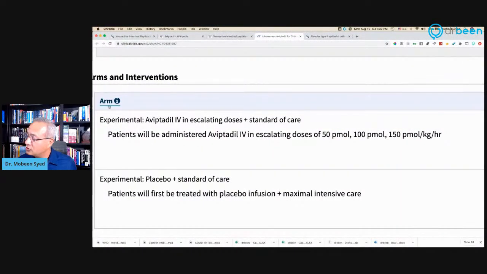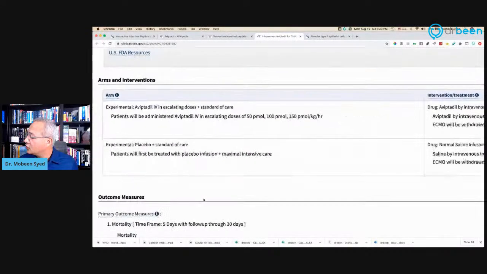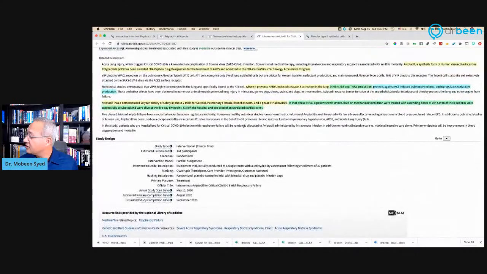Experimental Aviptadil IV, not inhaled, in escalating doses, plus the rest of the care. So what is the dosage? Patients will be administered Aviptadil IV in escalating doses of 50 picomole, 100 picomole, and 150 picomole per kilogram per hour. And then the other part of the treatment is normal care. So it will be interesting to see what the result of this one is.